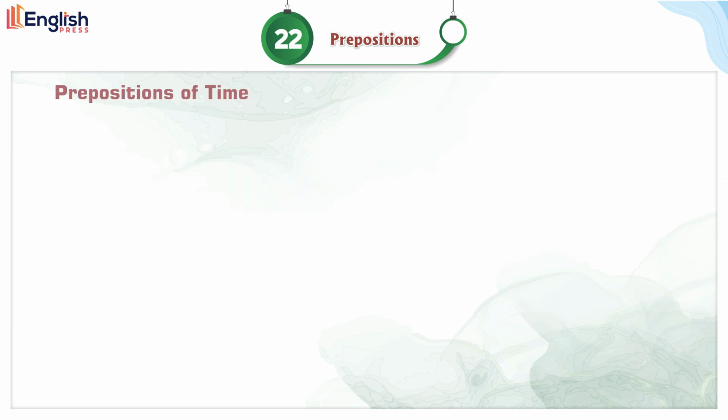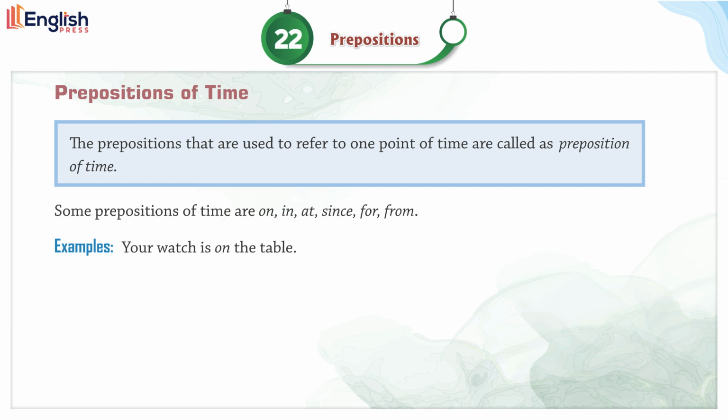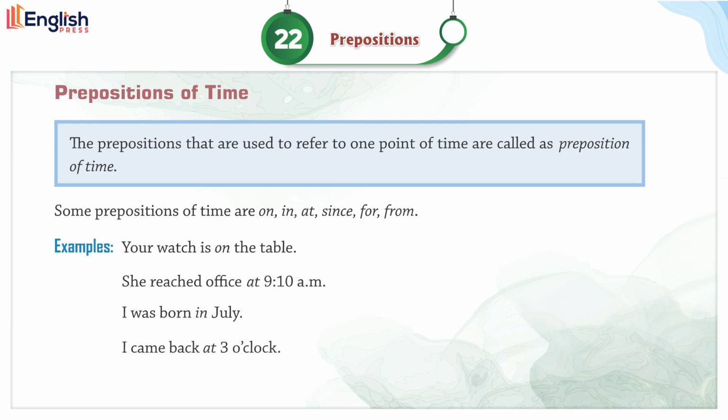Prepositions of time. The prepositions that are used to refer to a point of time are called prepositions of time. Some prepositions of time are on, in, at, since, for, from. Examples: your watch is on the table. She reached office at 9:10 a.m. I was born in July. I came back at 3 o'clock.